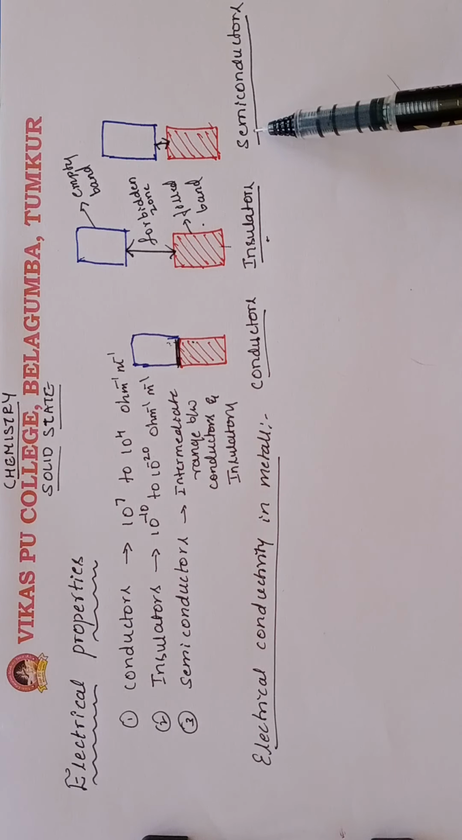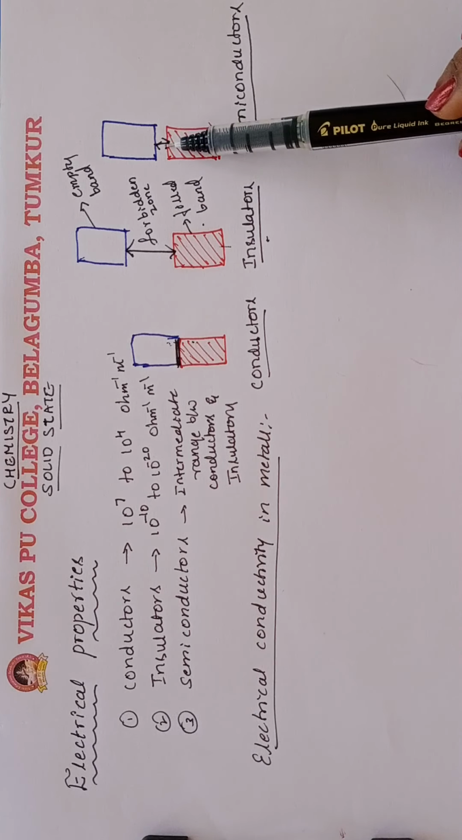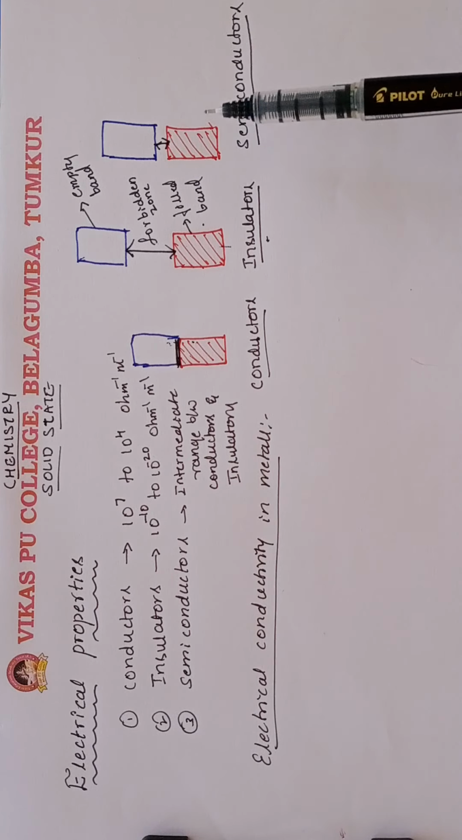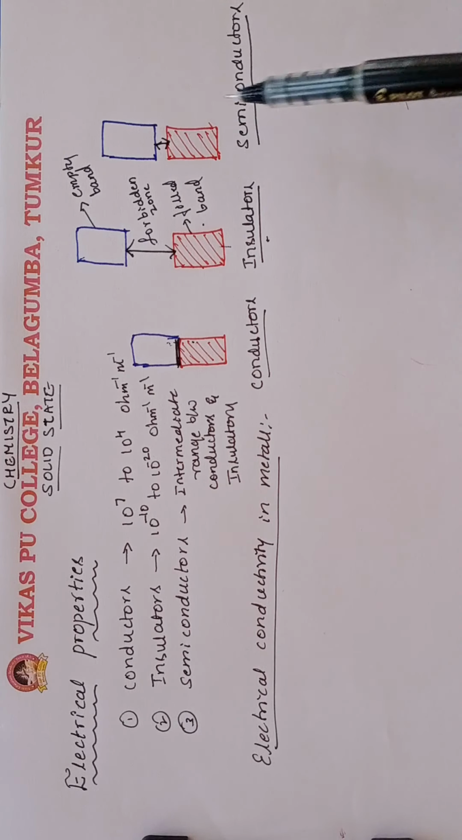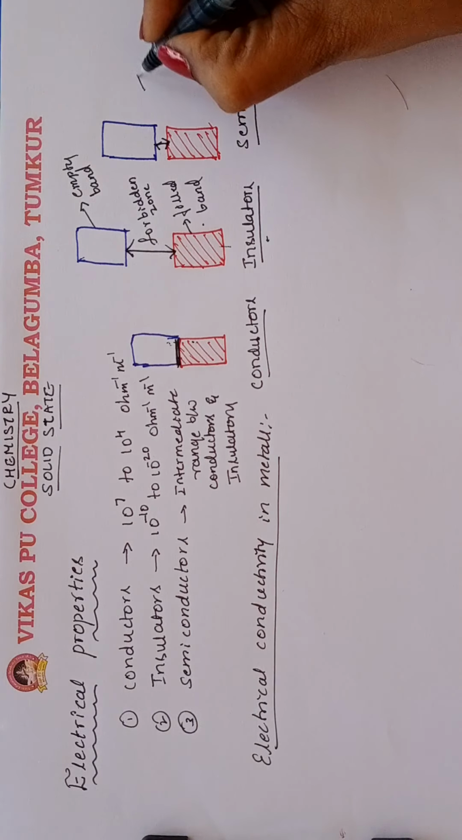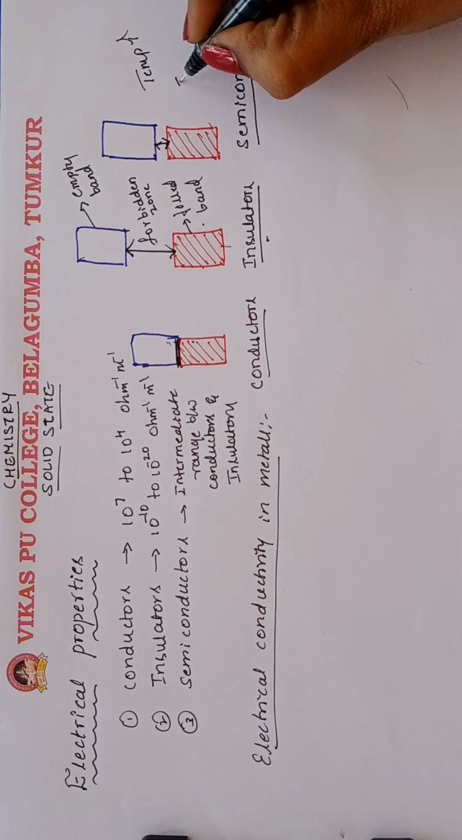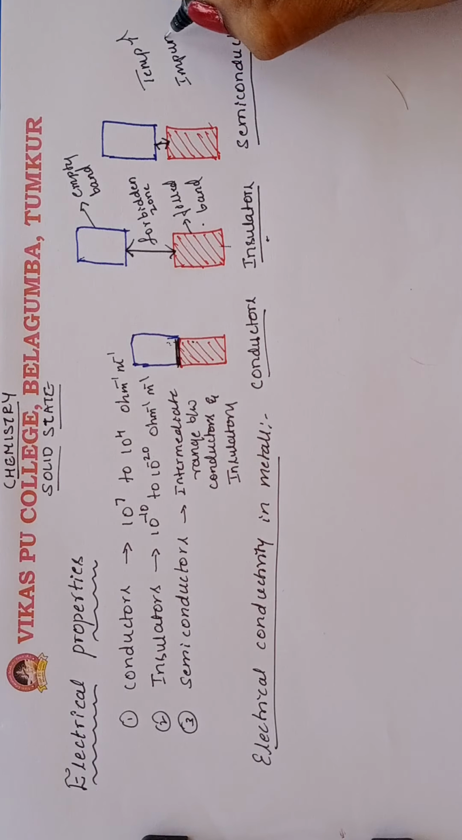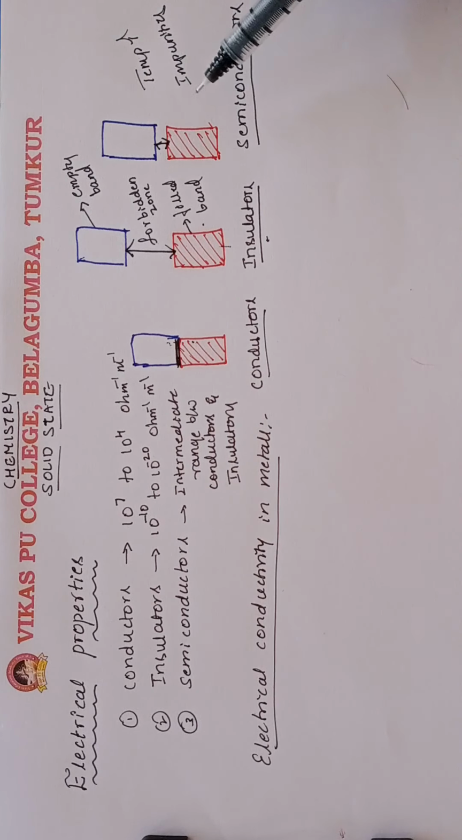Then in semiconductors, we can see a very small energy gap. In this, the electron can jump from the valence band to the conduction band. When is it going to jump? When the temperature is increased, or by adding impurities. At that time it shows the conductivity. This is about the semiconductors.